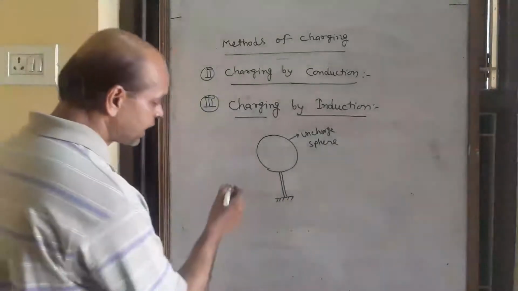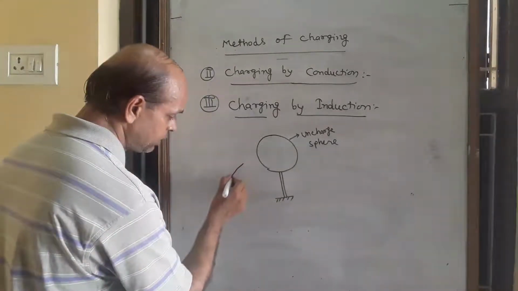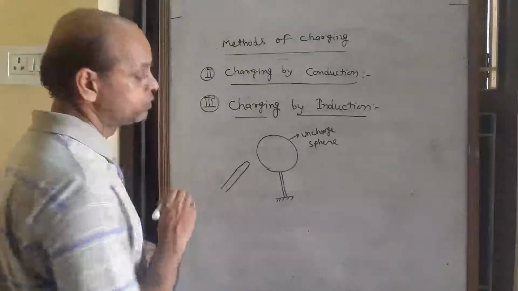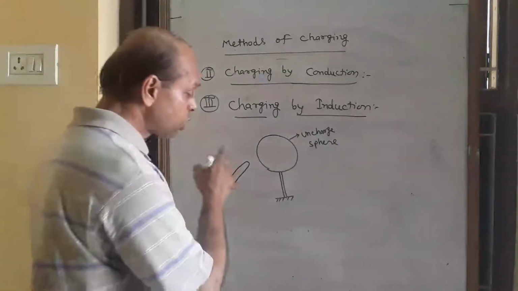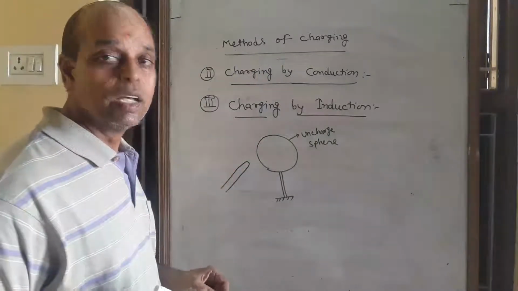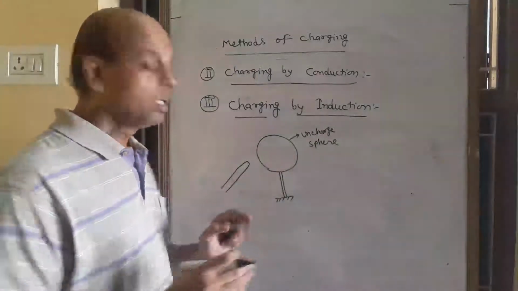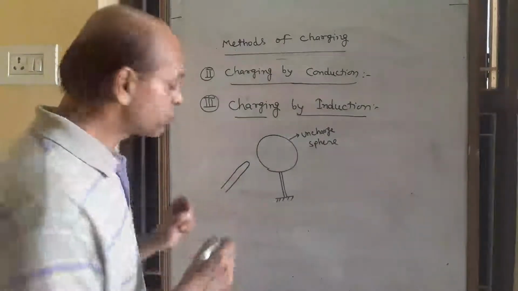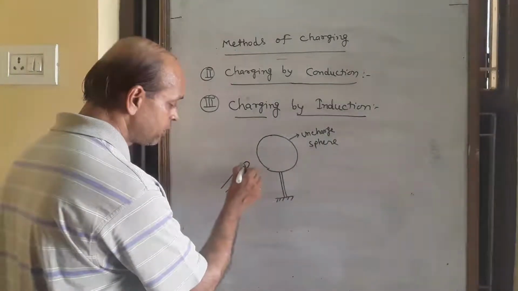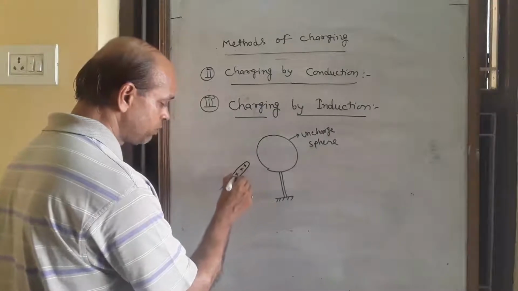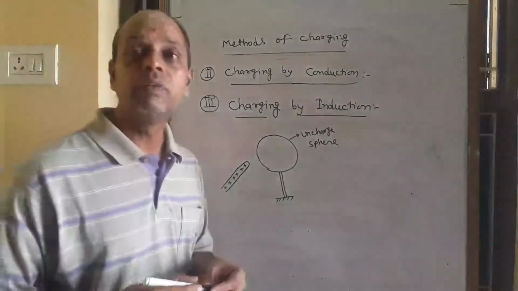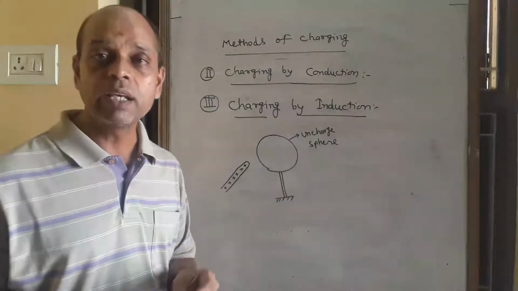So the glass rod is taken near the sphere, near, not in contact. There is no touching, but it is taken near the uncharged body. That is the positive rod, the glass rod which is rubbed by silk cloth.